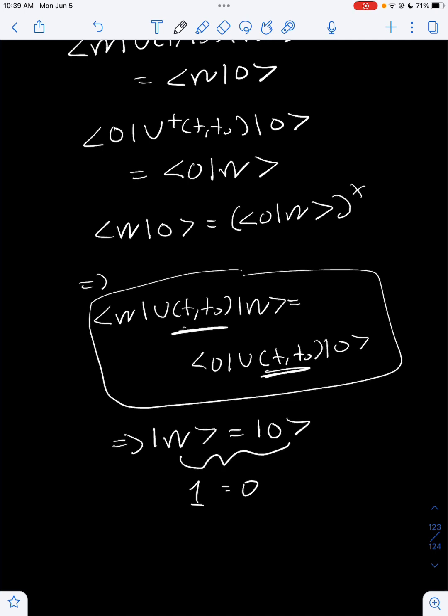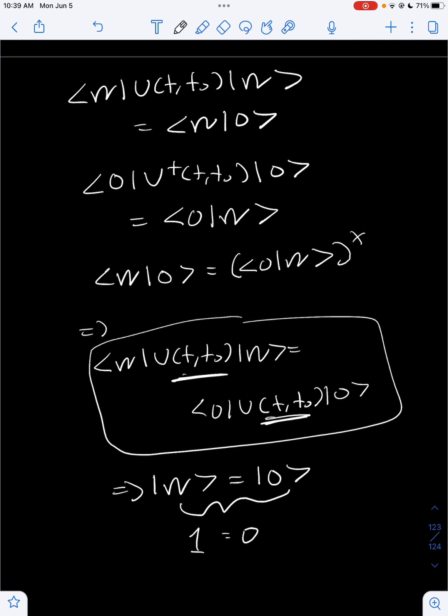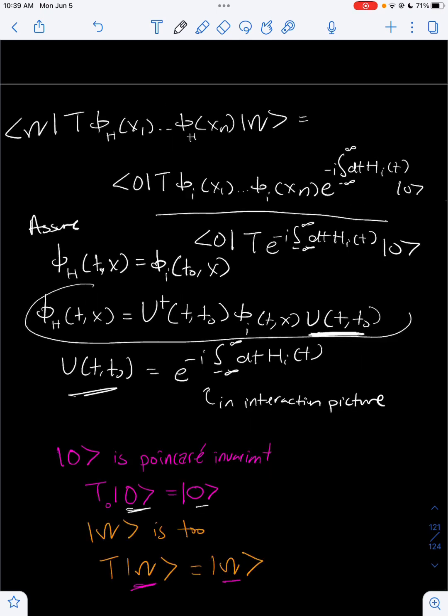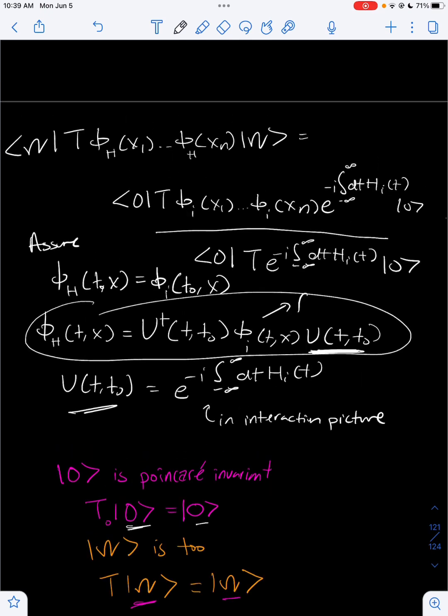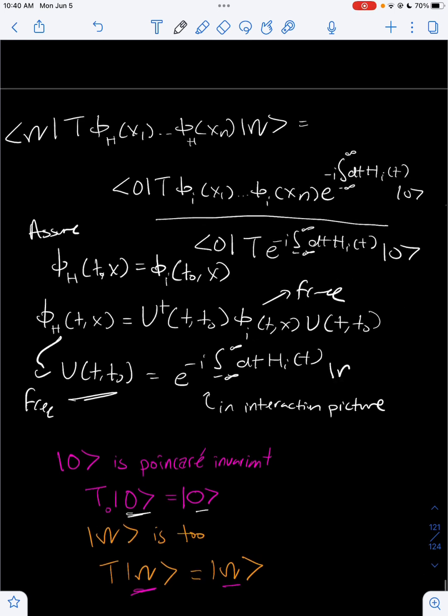We've just proven that the unitary operator that relates the interacting fields with the free fields will imply that the interacting vacuum state equals the free vacuum state. This over here is saying that if this is a free field, this will also be a free field. The Heisenberg picture field will also be free, because since the interacting vacuum state equals the free vacuum state, that would mean that the interacting quantum field is a free field.